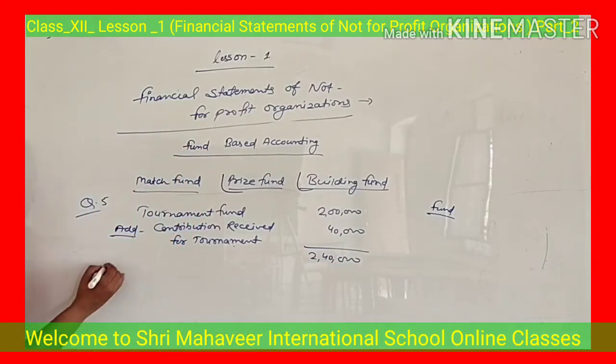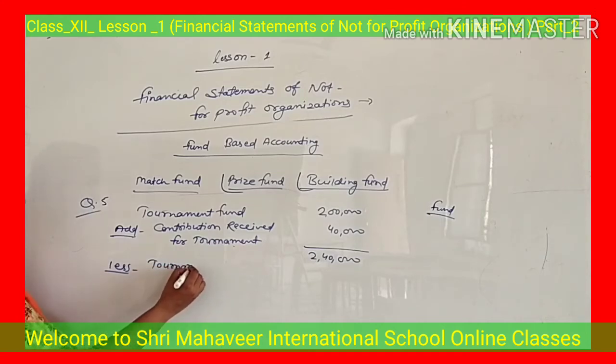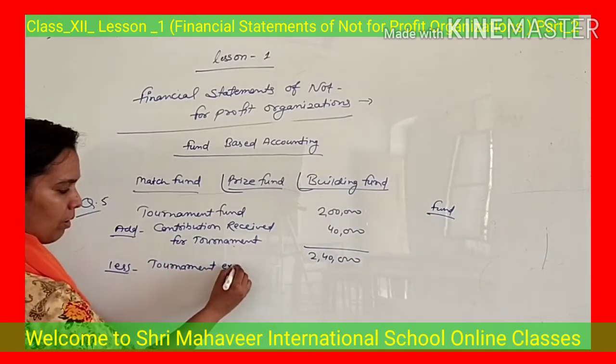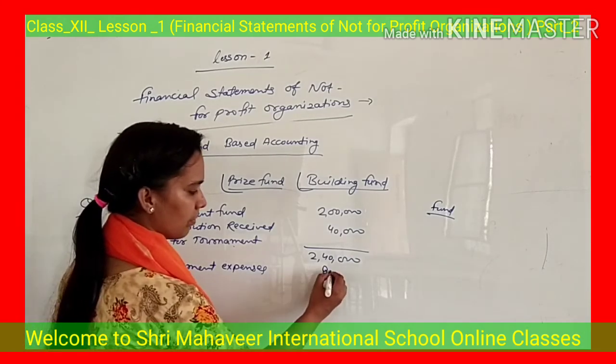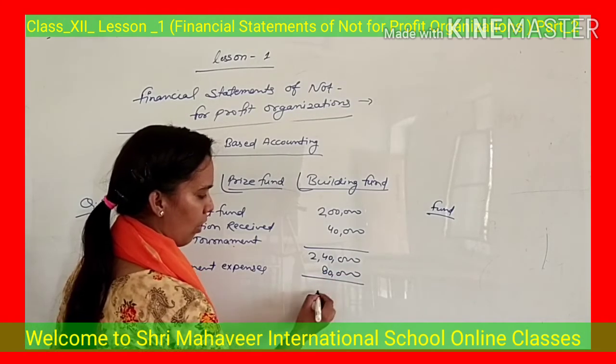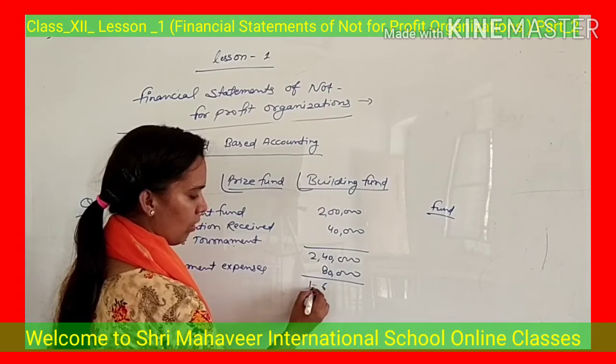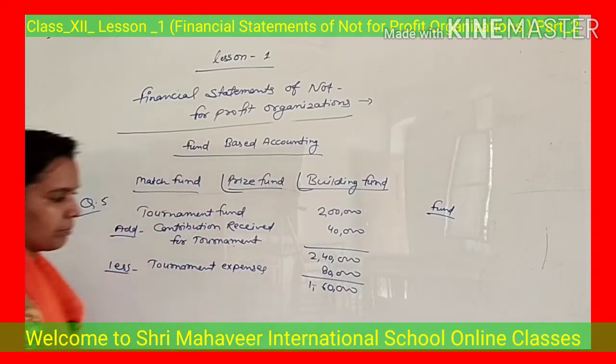Tournament expenses. Expenses will also be met from this fund, so it will be deducted because it will reduce your fund. 80,000. Now you have a balance of 1,60,000.